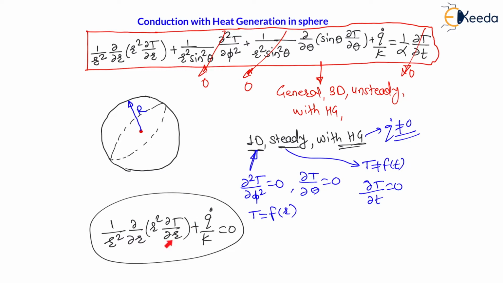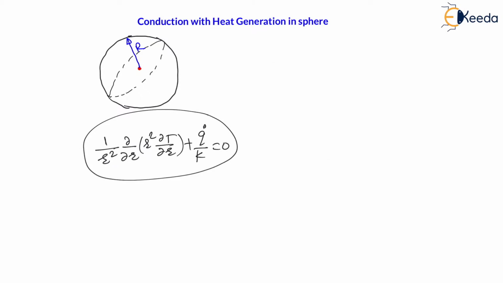Now we will use this expression, and the question for the competitive exam will be only on this expression. If there is a question on a sphere with heat generation, the question will be only on this expression. In this expression, r is the radial direction, T is temperature, q dot is the uniform heat generation rate. Because of some external factor, the uniform heat generation rate q dot will be there in the sphere, and this is nothing but watt per meter cube. This q dot is nothing but heat generated per unit volume.